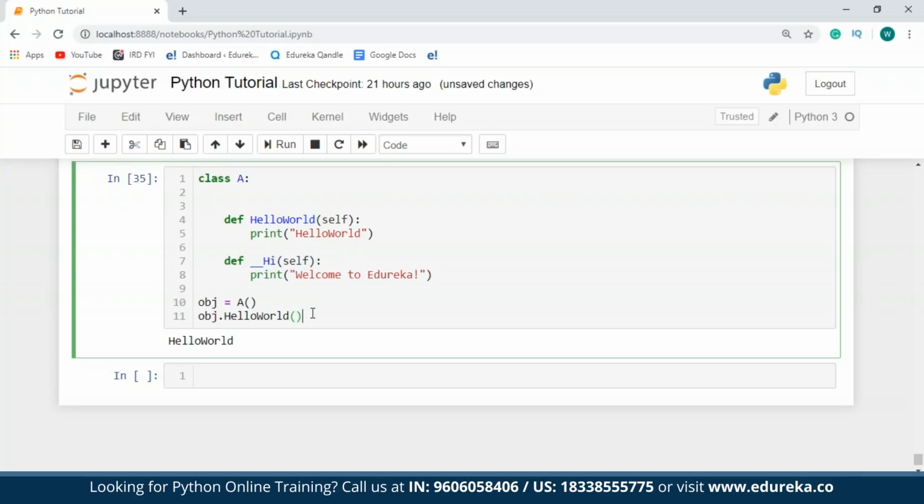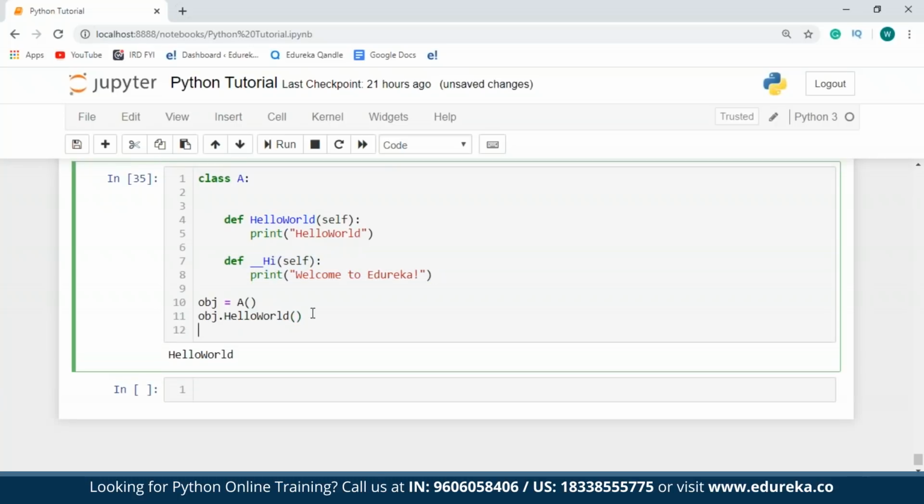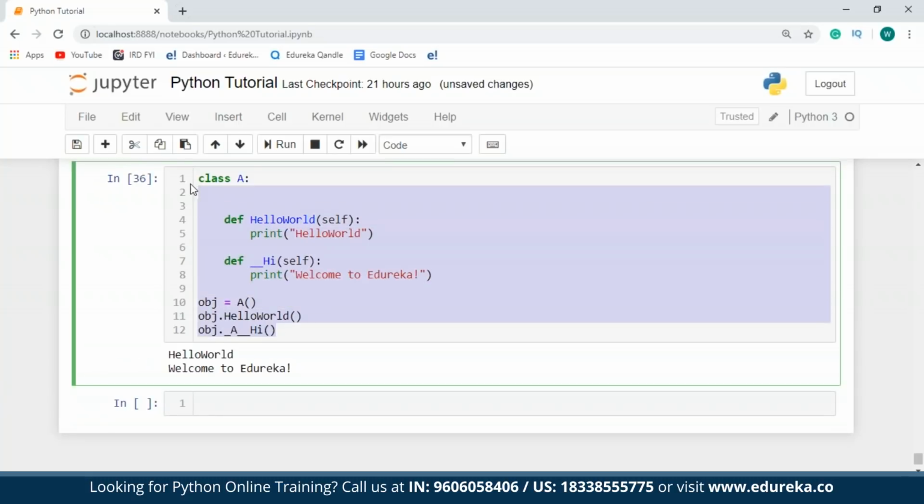In case I want to invoke this function, I cannot directly use obj.hi. I'll have to type in obj._A__hi and then execute this. So I hope you guys are clear with this. The name of hi has changed from __hi to _A__hi.